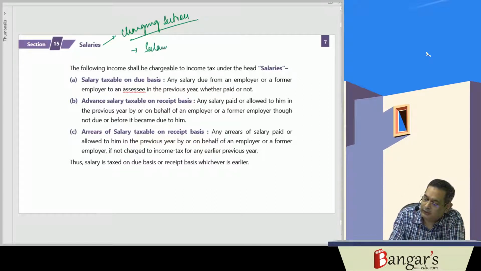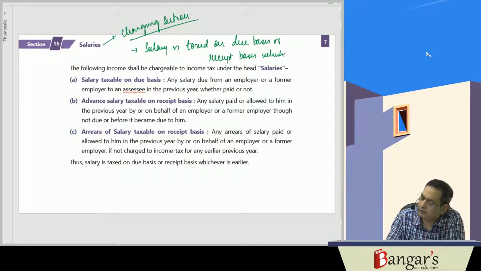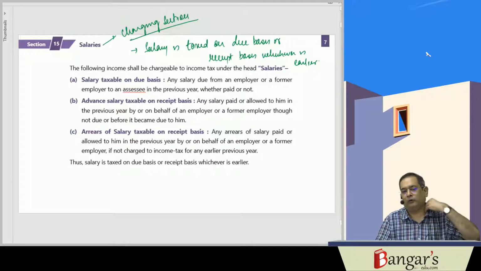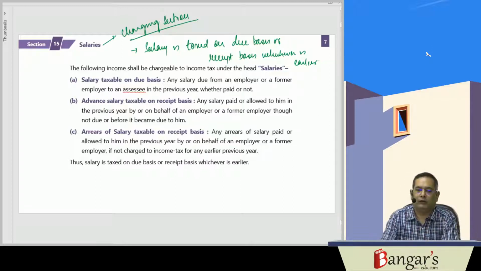Salary is taxed on due basis or receipt basis, whichever is earlier.